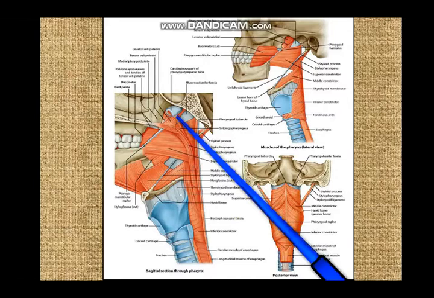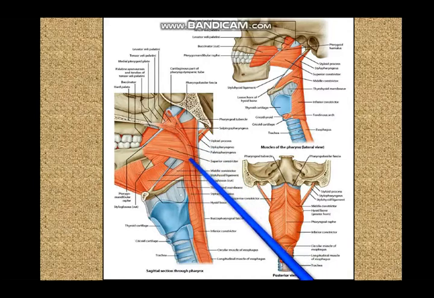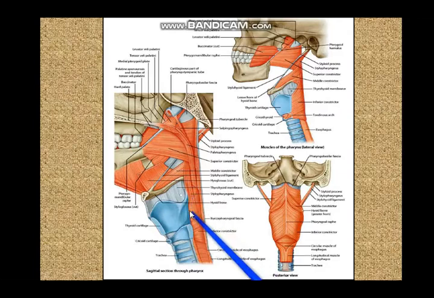Stylopharyngeus, salpingopharyngeus, palatopharyngeus. They are all going down and getting attached to the posterior border of the lamina of the thyroid cartilage. That means during deglutition, these are the fibers that are going to pull the larynx as well as the pharynx upward towards the base of the skull.